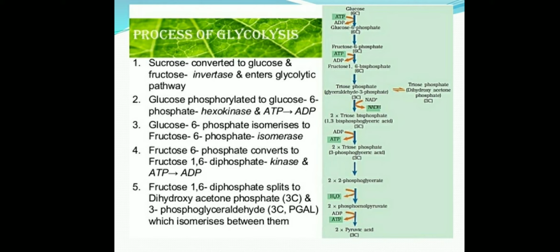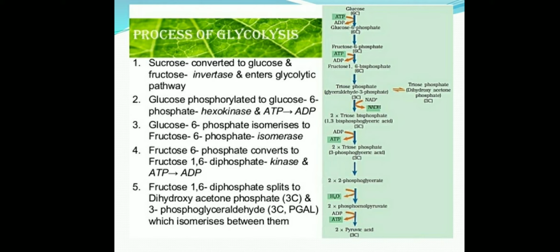Glucose gets phosphorylated, as I already explained. It combines with a phosphate and converts into glucose 6-phosphate, due to phosphorylation in the presence of the hexokinase enzyme. So we write the first step of glycolysis: glucose converts into glucose 6-phosphate in the presence of hexokinase enzyme.